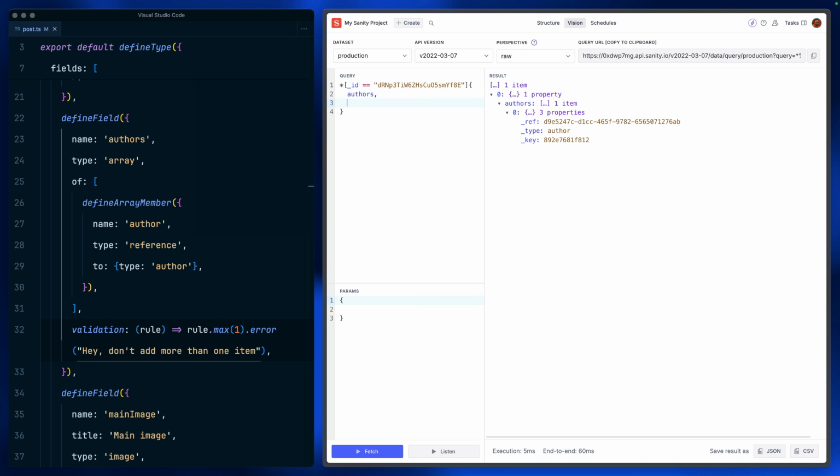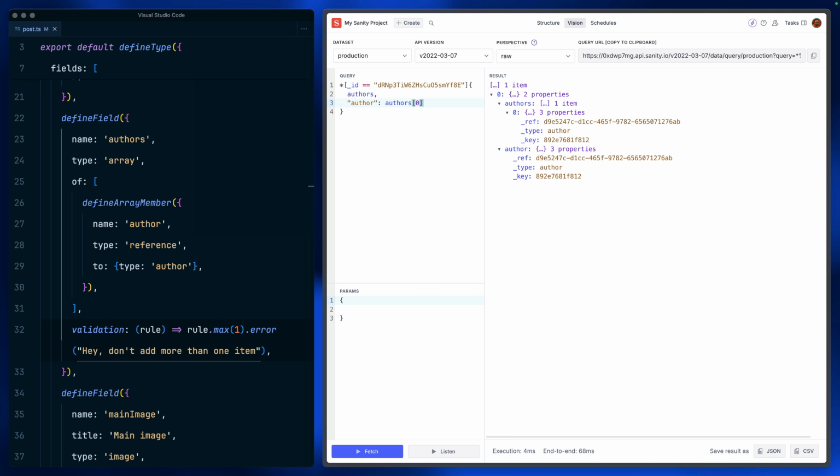But what we could do is, if you said you just wanted one author, so perhaps your front end or your application that's consuming that content only needs to see that one thing, well, we could say, let's get the authors and just get the first item there. So we've still got the same data coming through to the front end as if we only had a single reference, but we now have the flexibility of an array of references.